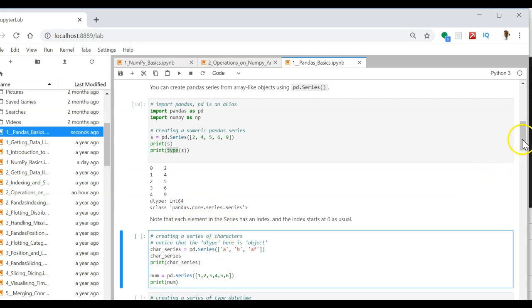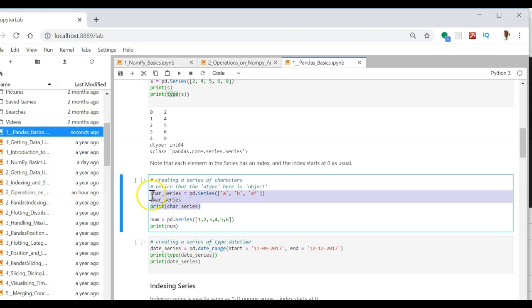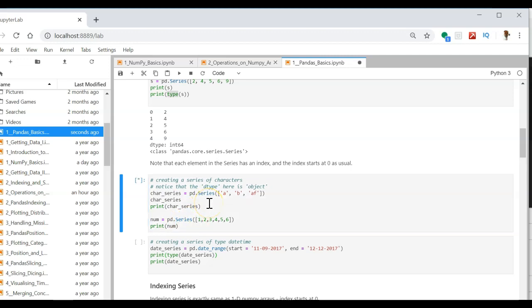Likewise, you can create a series with character elements. This is one set of program where I am creating a character series A, B and AF, and then I am creating a series of numbers. So let us see the difference between the two.